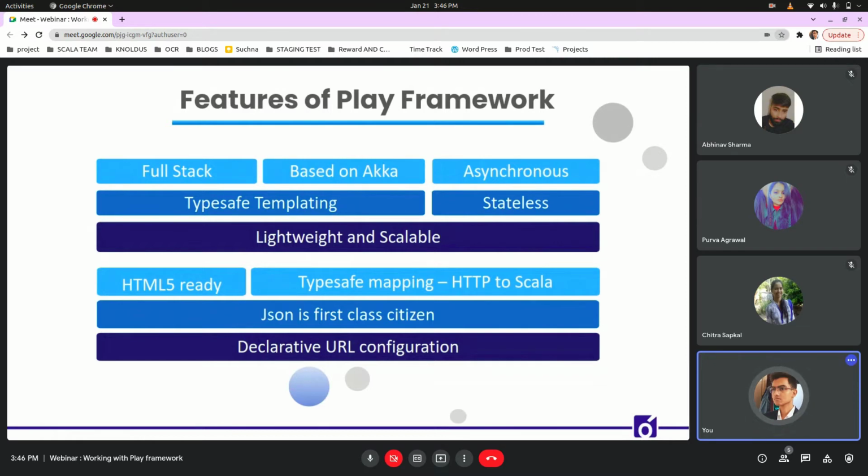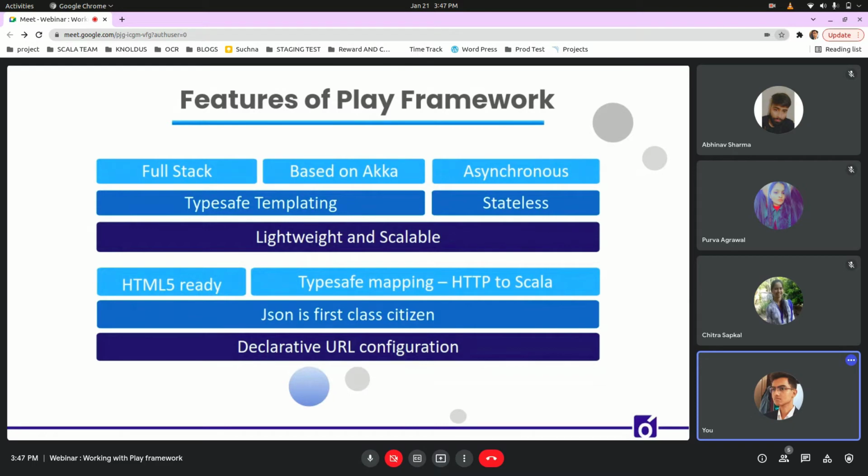Play is stateless, which means that every HTTP request happens in complete isolation. When the client makes an HTTP request, it includes all the information necessary for the server to fulfill the request. The server never relies on the info from the previous request from the client. Play is lightweight and scalable.